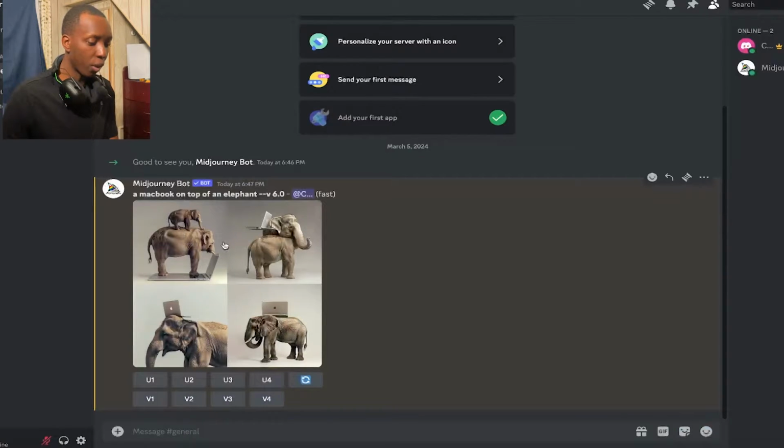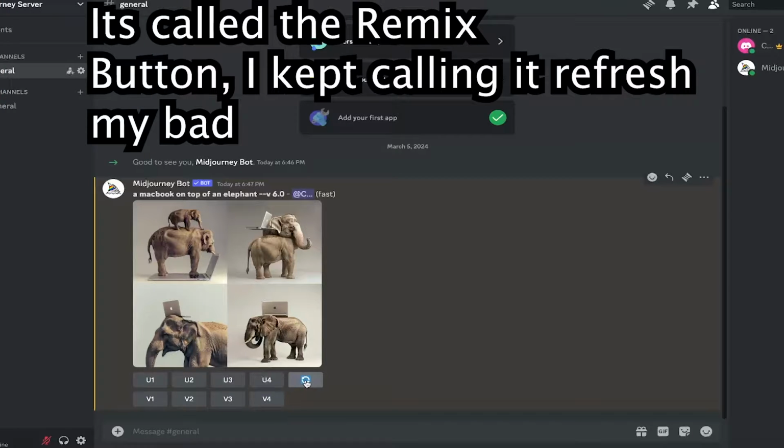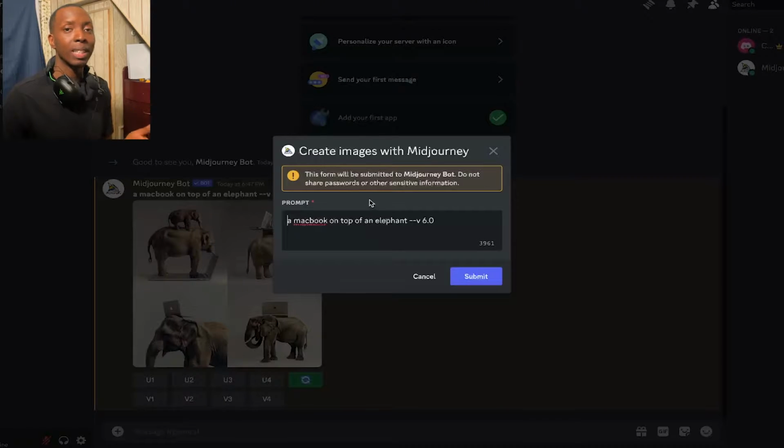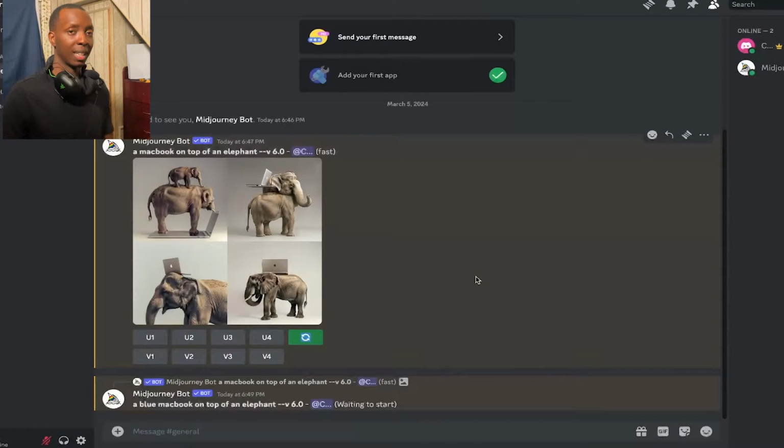You see we got 4 images. And then we have some buttons at the bottom, U1, U2, U3, and U4. Then we have V1, V2, V3, V4, and we have this circle. So first thing I'm going to explain to you is this circle is the refresh button. If you click this, it will rerun the prompt, meaning you don't have to retype the prompt. It'll already be there, or you can adjust the prompt as well. So you could say a blue MacBook on top of an elephant, but instead of having to retype the whole thing, you can just click rerun.